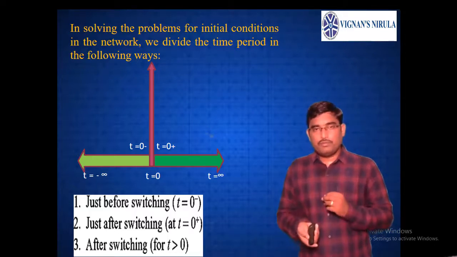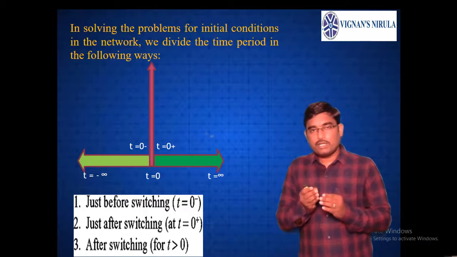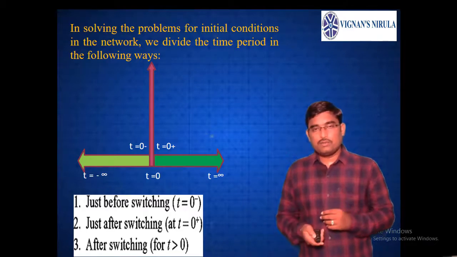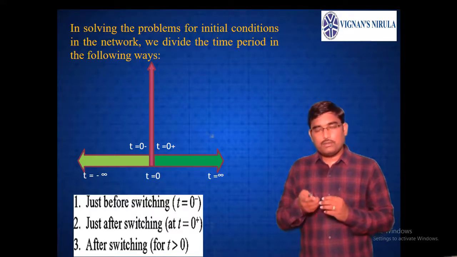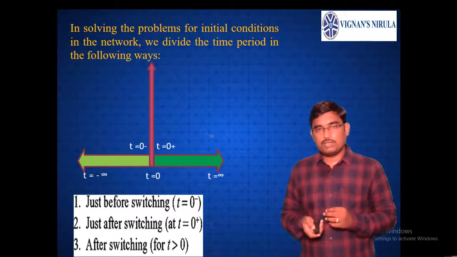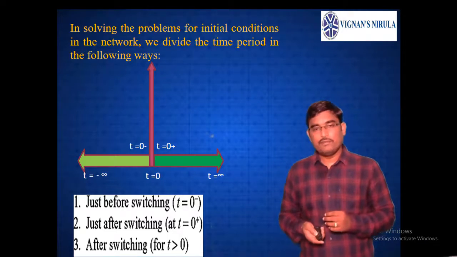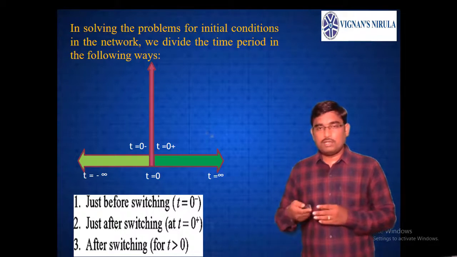Just before switching means just before t equals 0, that is t equals 0 minus, we can take that notation. So t equals 0 minus is said to be the instant just before switching. T equals 0 plus is said to be the instant just after switching. These are the notations generally used in transients. After switching means after t equals 0, t greater than 0, we can take it as the duration after switching.